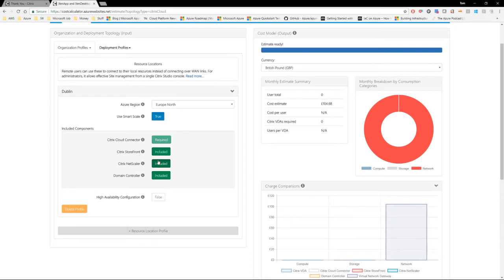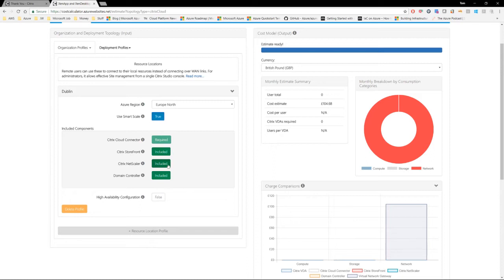And the following three are optional. So if I wanted, I could include or not include Citrix Storefront, Netscaler, and a DC. This is relevant because if I chose to use my own storefront in my own Azure subscription, let's just say I wanted more control and the ability to modify it more than what's available from the Citrix Cloud, I would have this as included.